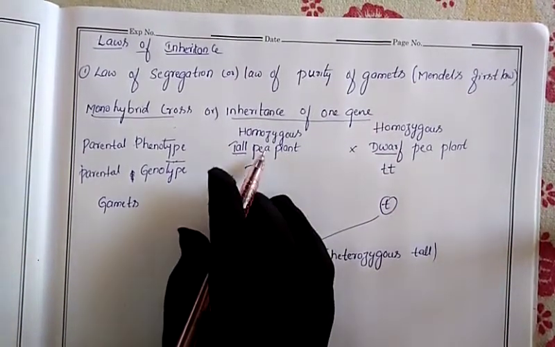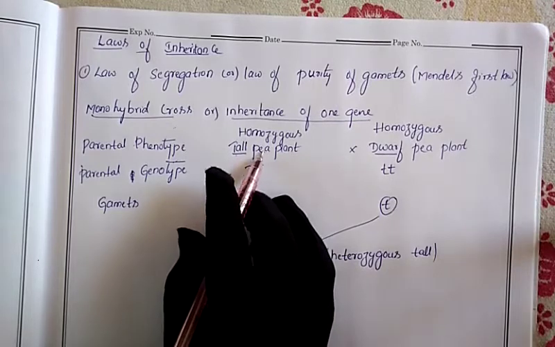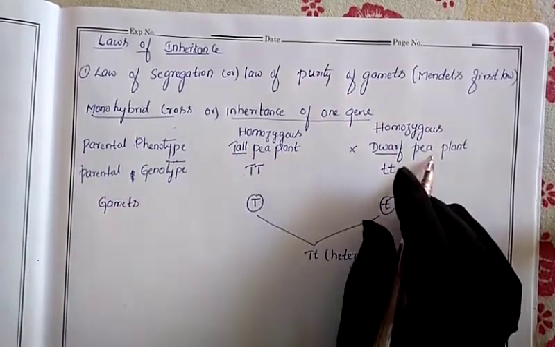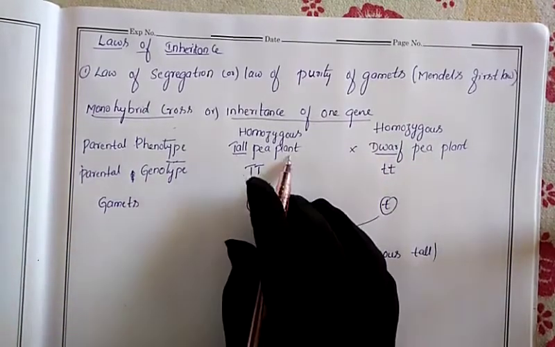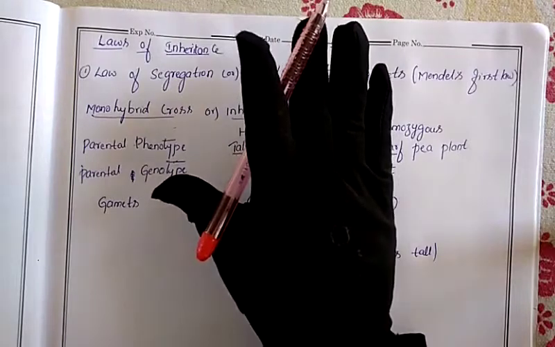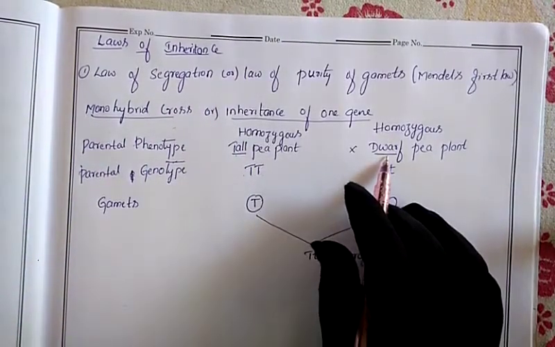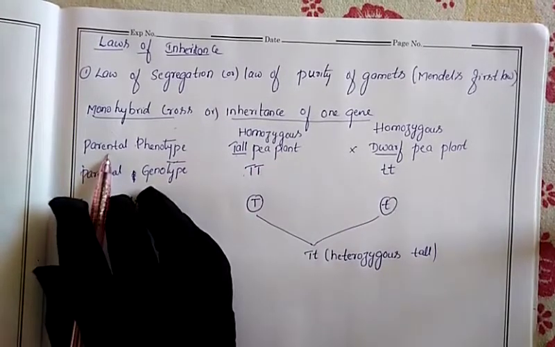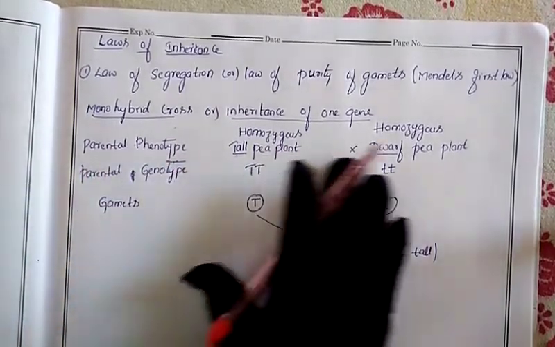Pea plant. Because Mendel conducted the experiment on pea plants, that's why we have written pea plants here. So one pea plant is tall, another pea plant is dwarf. So this is the external character. Dwarf means short. Two parents are present, so that's why we have written here parental phenotype. You have to write in this manner only.